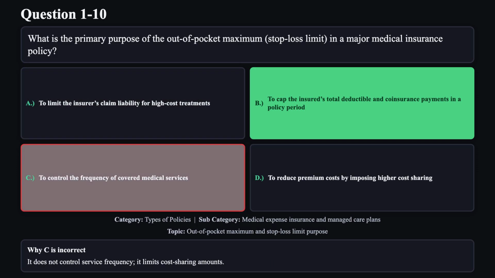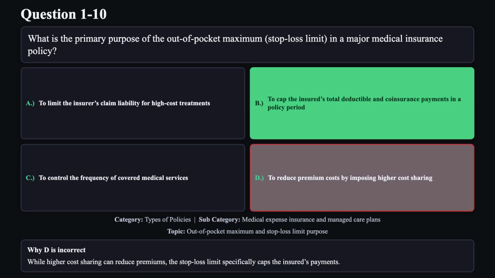Reason C is not correct. It does not control service frequency. It limits cost-sharing amounts. Reason D is not correct. While higher cost sharing can reduce premiums, the stop-loss limit specifically caps the insured's payments.